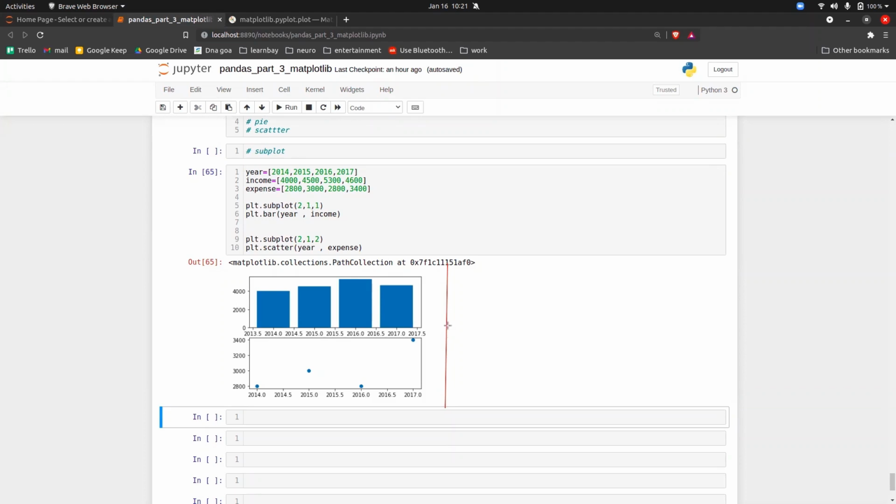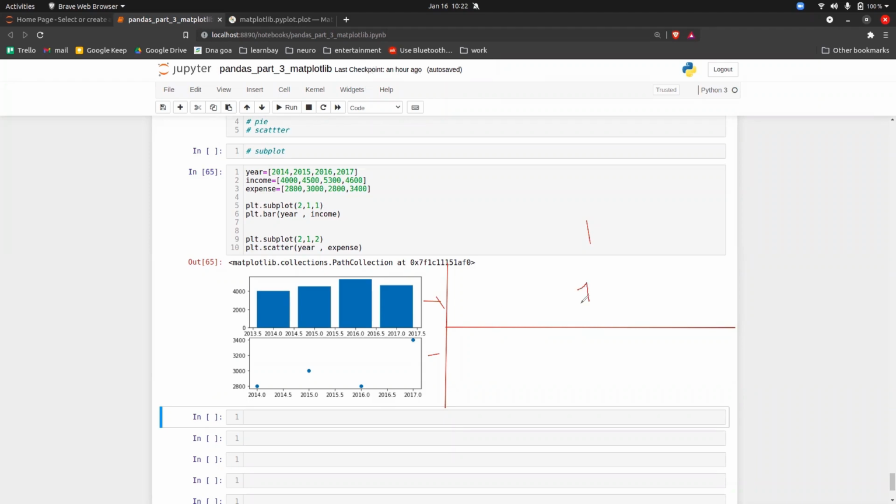So 2 rows and 1 column. As you can see, there are 2 rows and 1 column here. So row number 1, row number 2, and 1 column. Now in 2 rows and 1 column, basically these areas are divided into numbers.